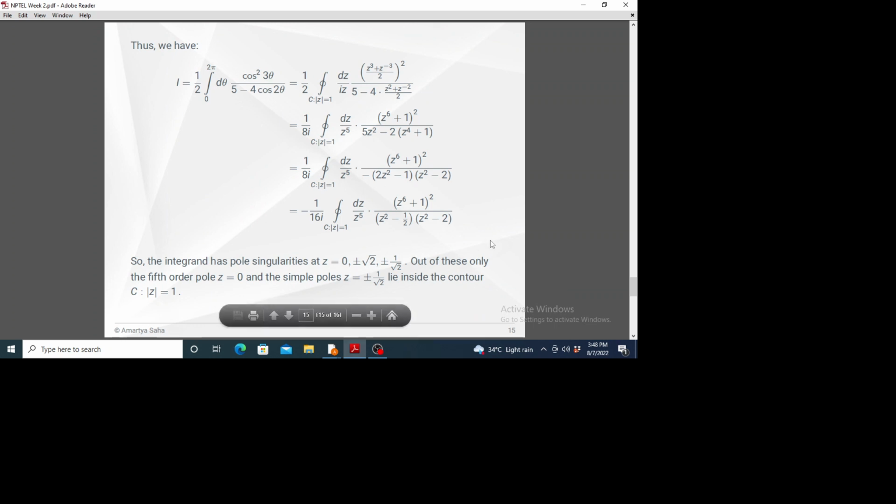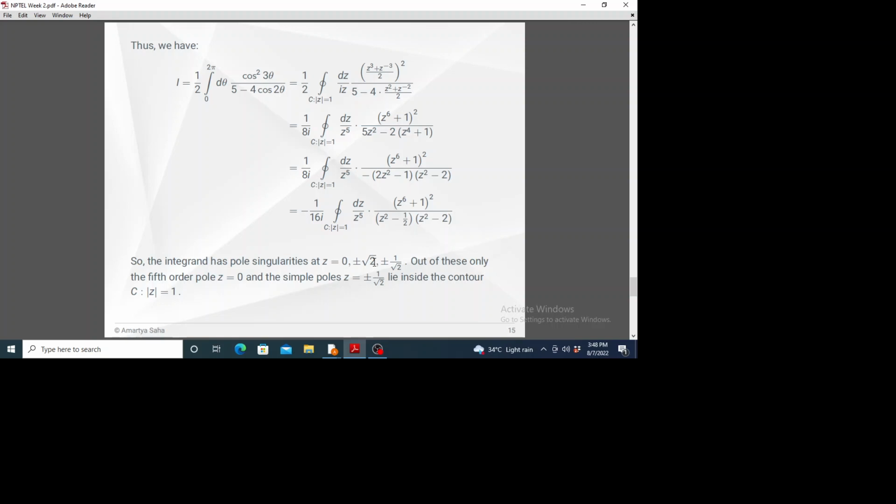So now locating the poles. Out of these only the fifth order pole z equal to 0 and the simple poles z equals plus minus 1 by root 2 lie inside the contour mod z equals 1. So you see, for z equals plus minus root 2 we have mod z equal to root 2, which is greater than 1.